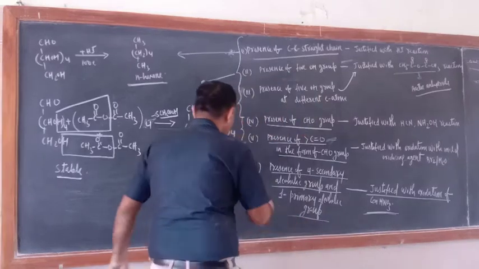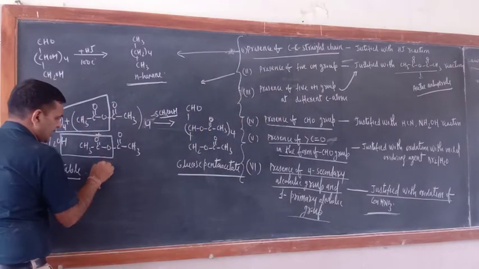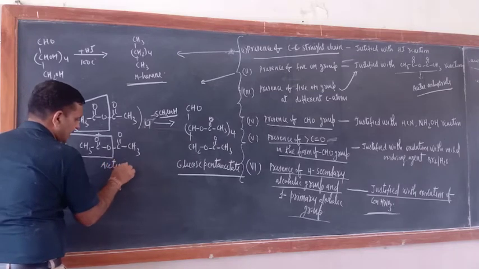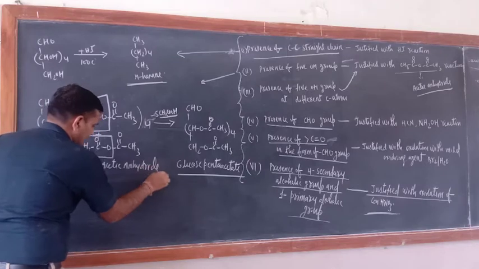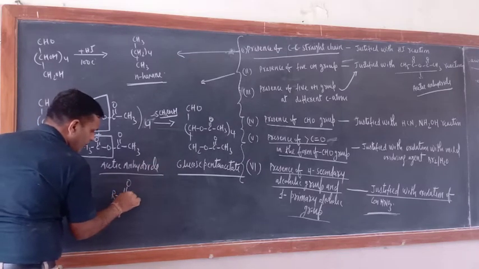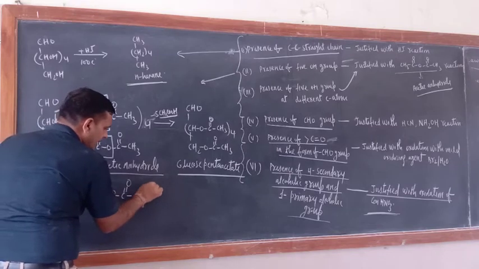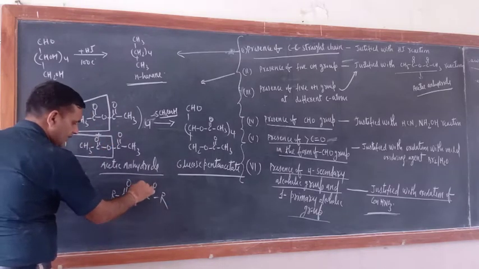What is formed? Glucose pentaacetate. This is acetic anhydride. Remember, acetic anhydride means what is there? RC double bond O, OC double bond O. This is the general formula, and you can break it in this way only.